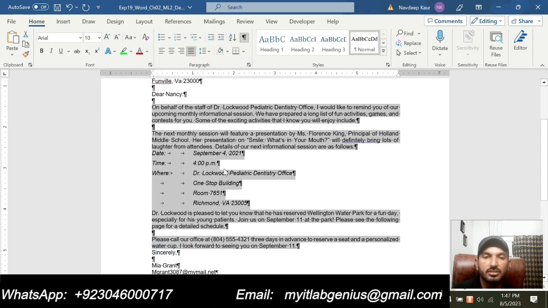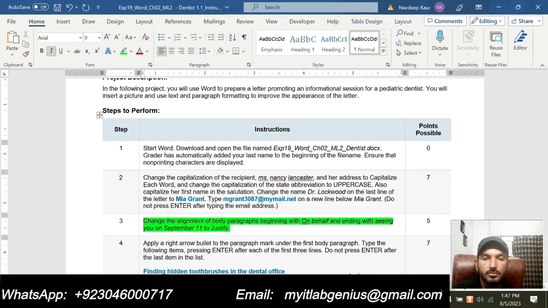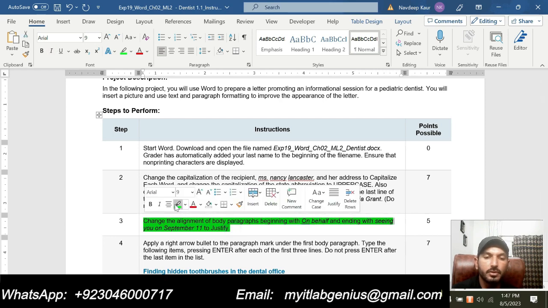You can see that the text is justified now, or you can simply select it from here, that is for justified. So I have made the selected text justified, and that is all required in step number 3. So we are done with step number 2 and 3, and now we will move to the next step, that is step number 4.